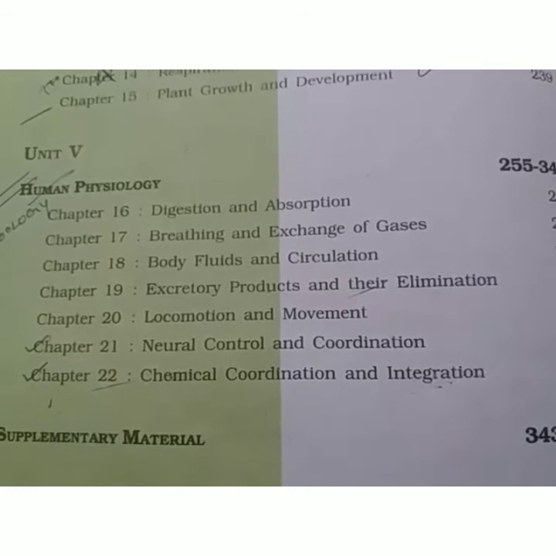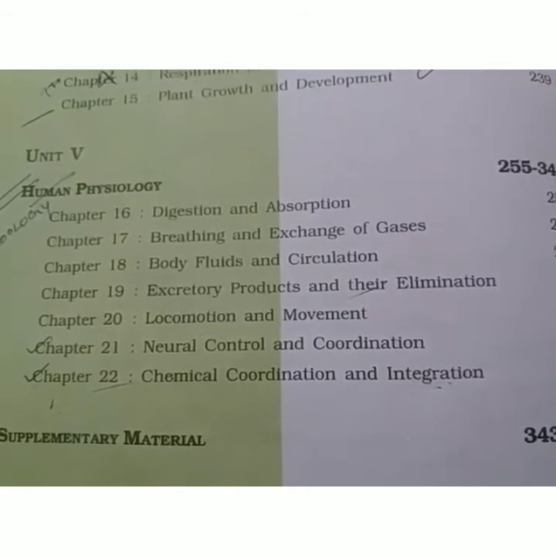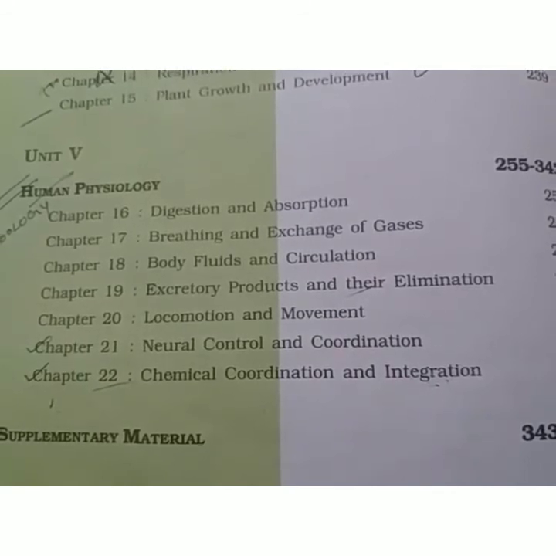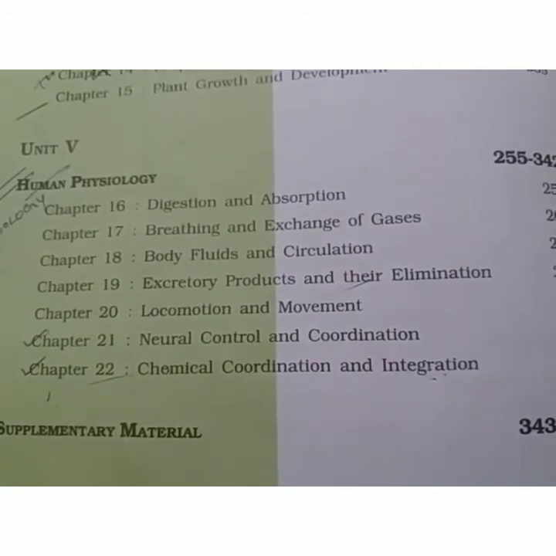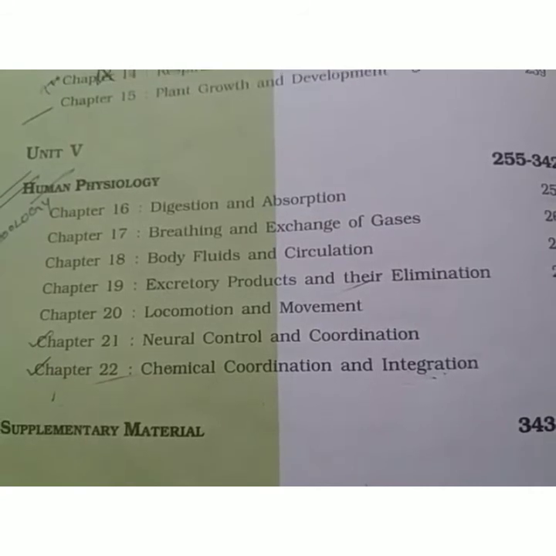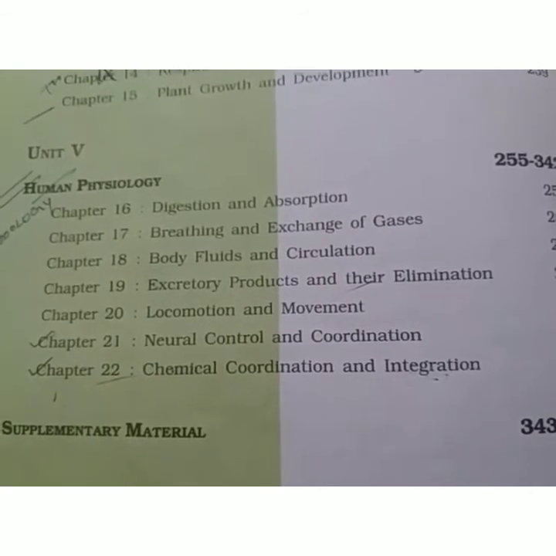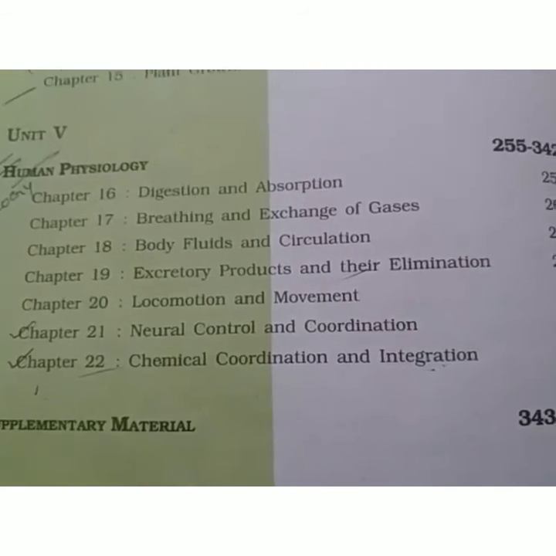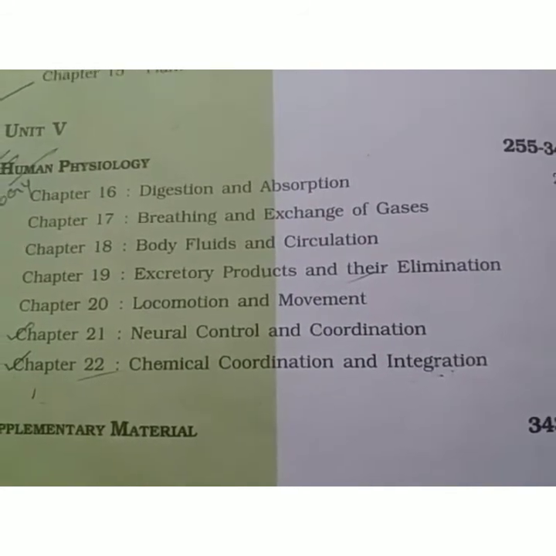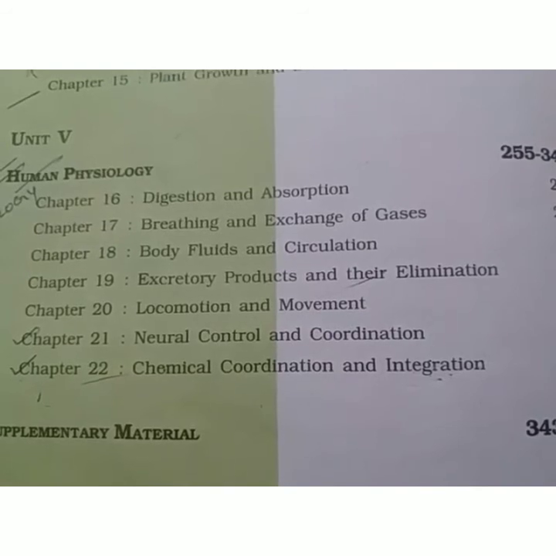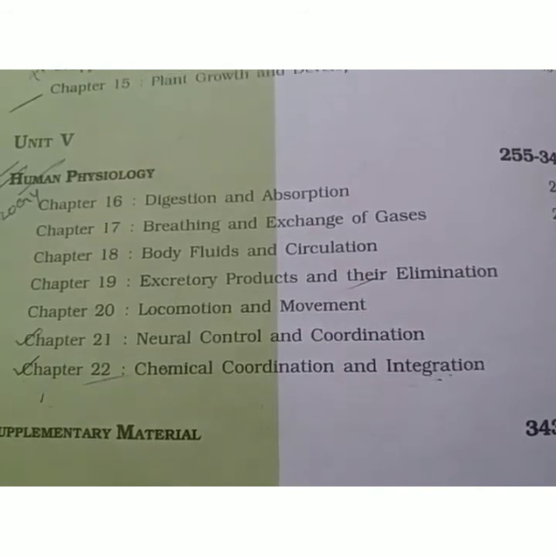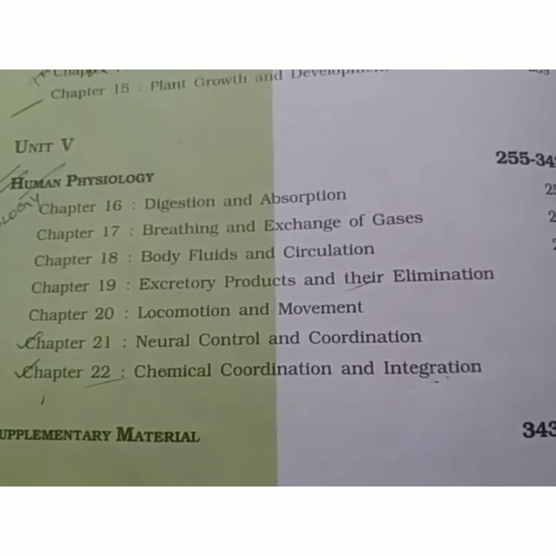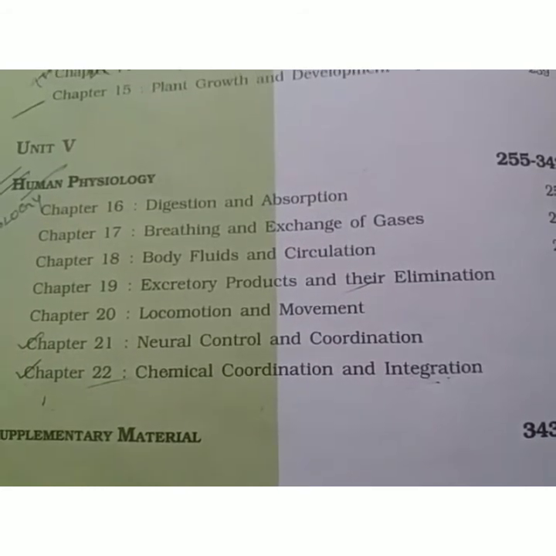The last unit of our syllabus is unit 5th, that is human physiology. This unit is related to all those reactions that are necessary for our survival. It has 7 chapters. It is the largest unit and the most complex, most necessary and most important, and it is just an expansion of the life processes chapter that you did in class 10th. First chapter is digestion, in which we will discuss various modes of nutrition and their digestion in the human body. Second is breathing and exchange of gases.